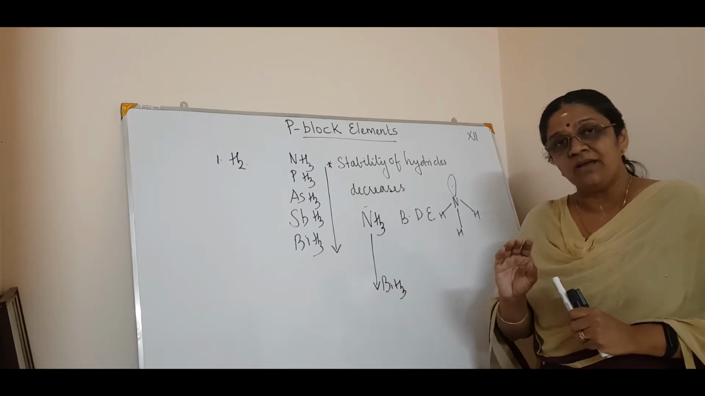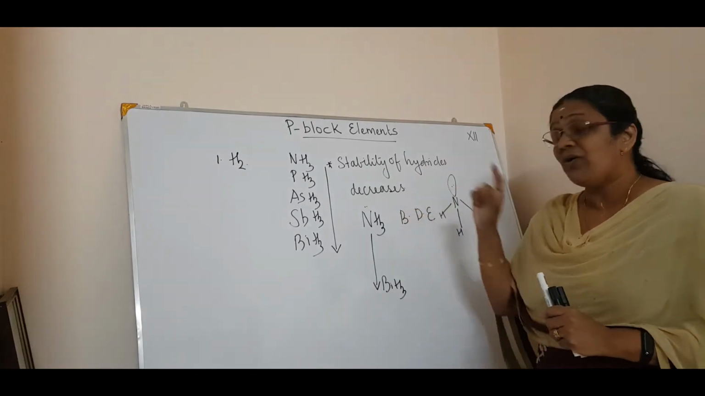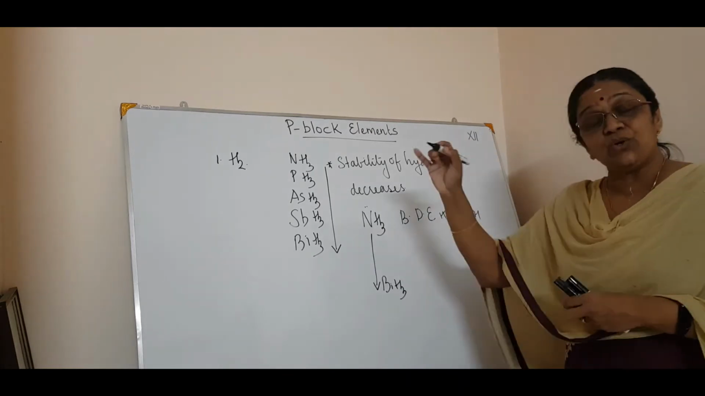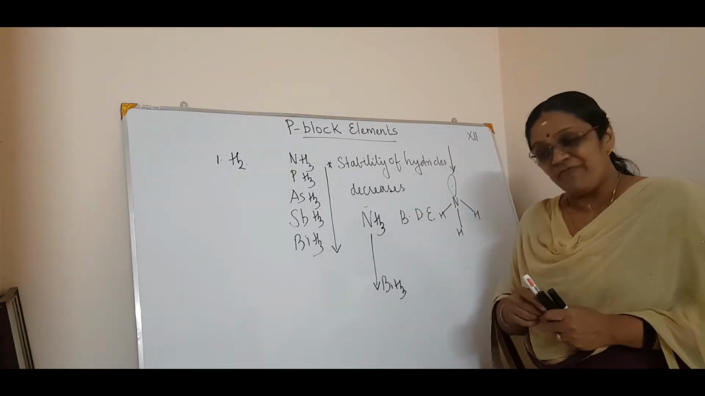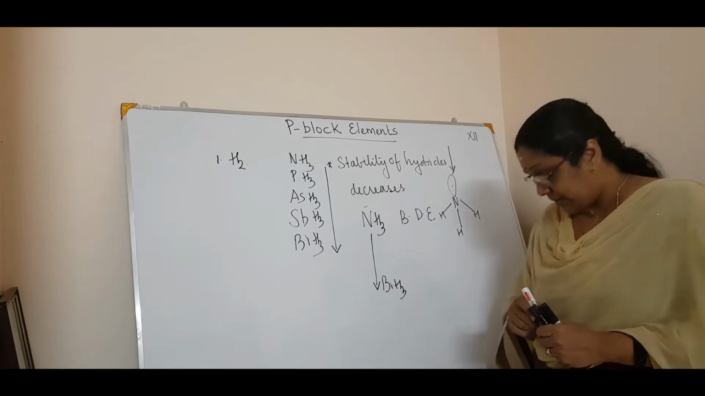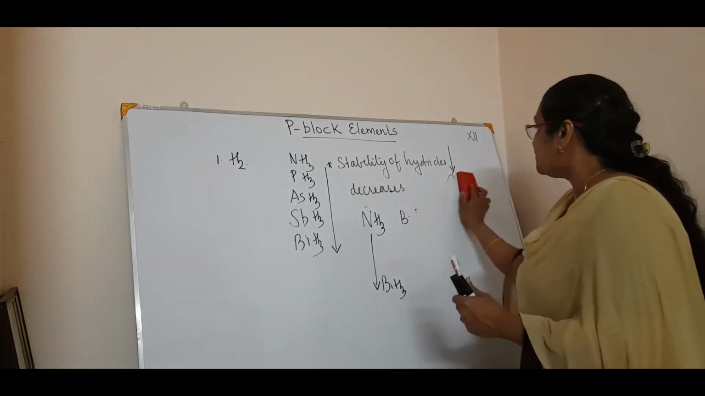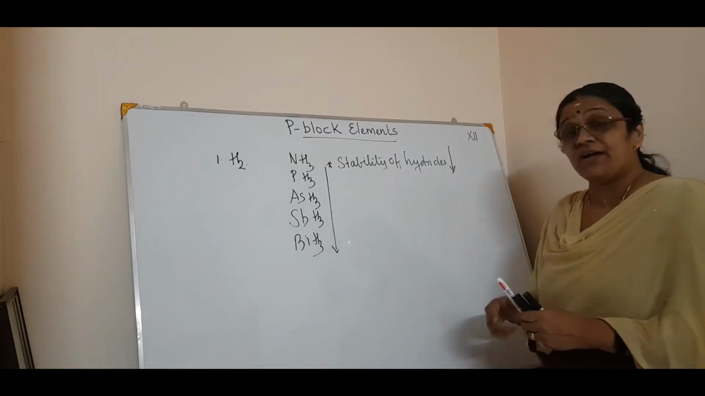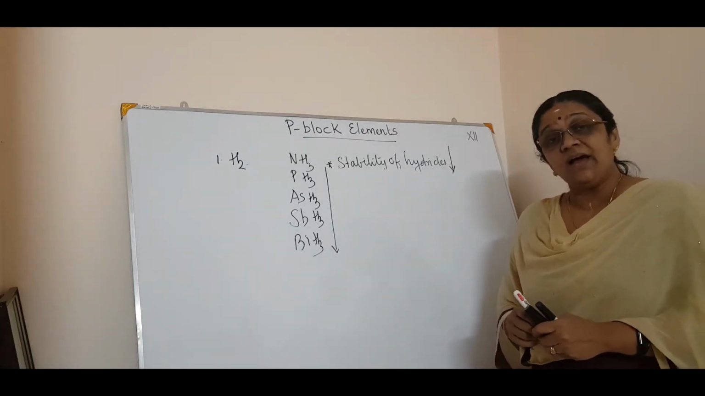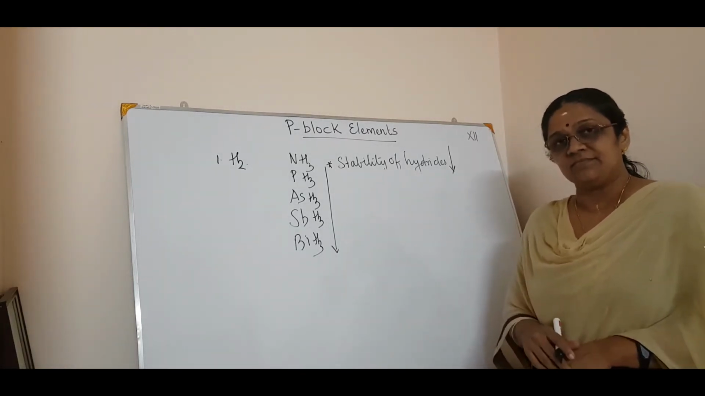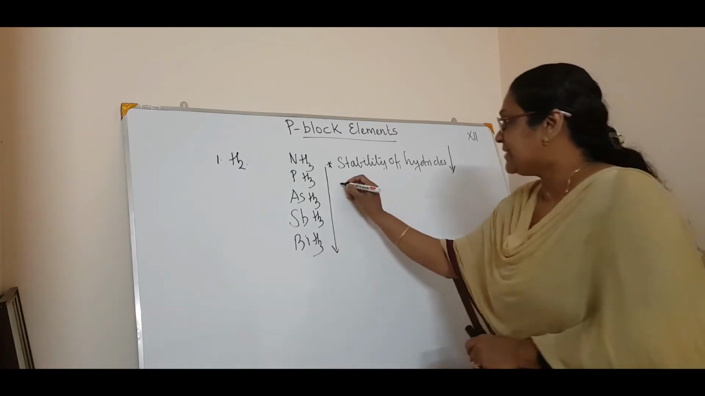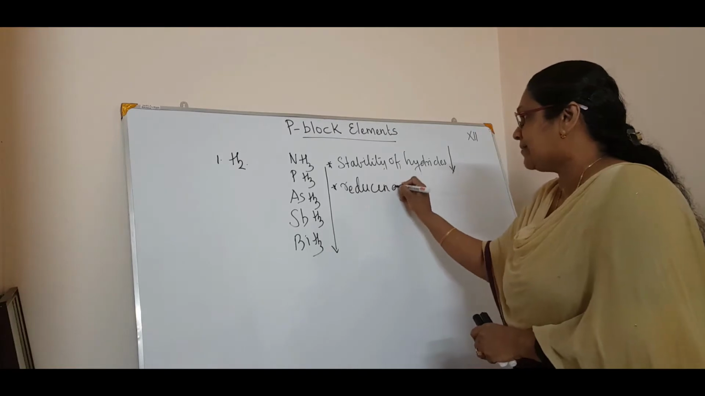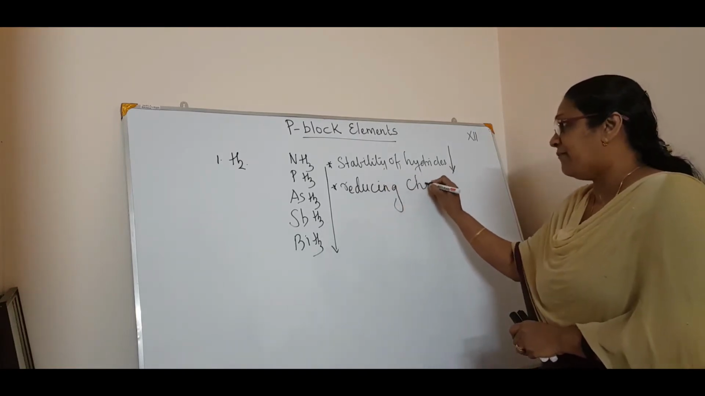So you got the point? The first one, stability of hydrides. It decreases as you go from top to bottom of group 15. Correct? Now moving on to the next. When you talk about stability of hydrides, you can also talk about the reducing character. So the second point is reducing character, or reducing power.